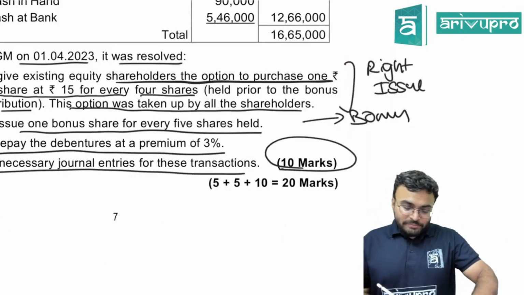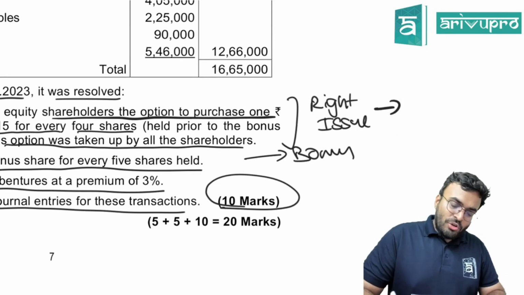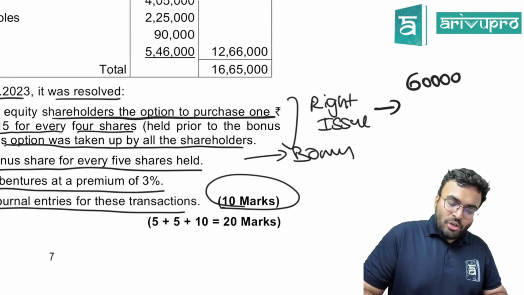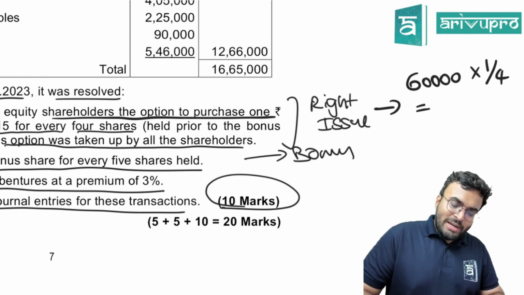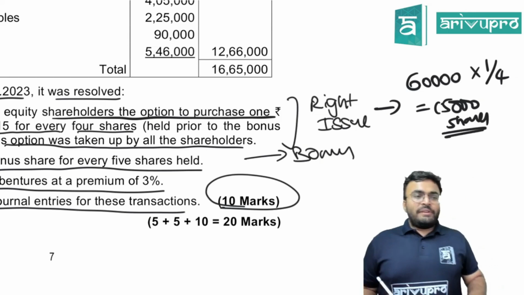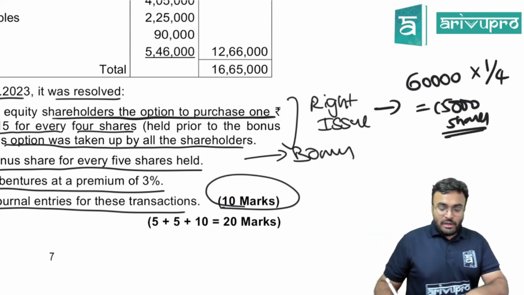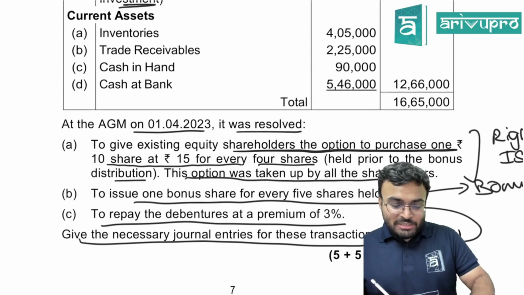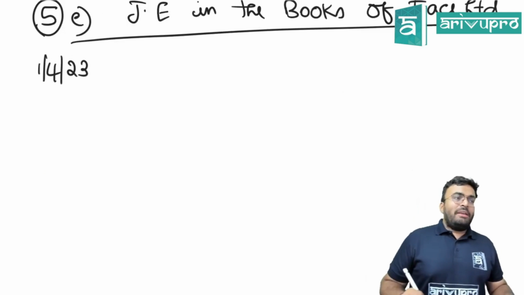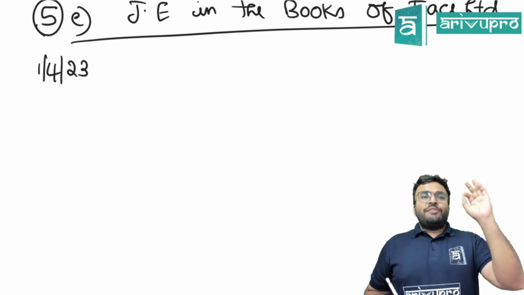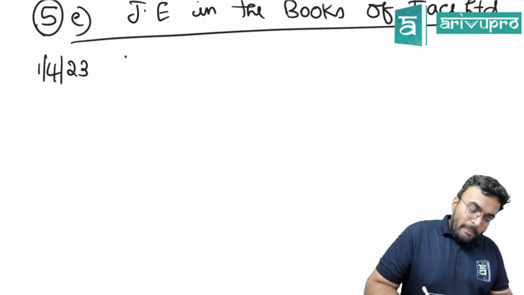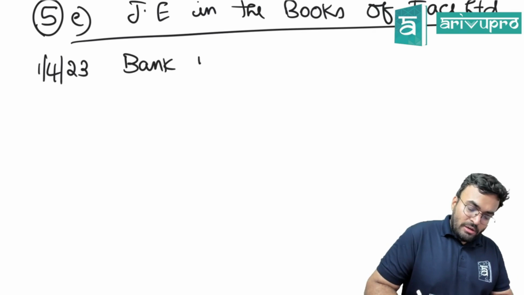60,000 shares. So here right issue is 60,000 shares into 1 by 4. How much is the right issue? 15,000 shares. Is this clear? Now 15,000 shares going into the question. Tell me what is the entry for issuing 15,000 shares? Bank account debited.